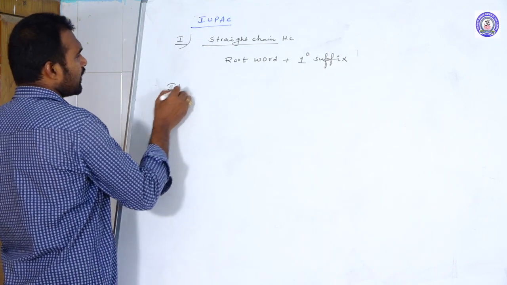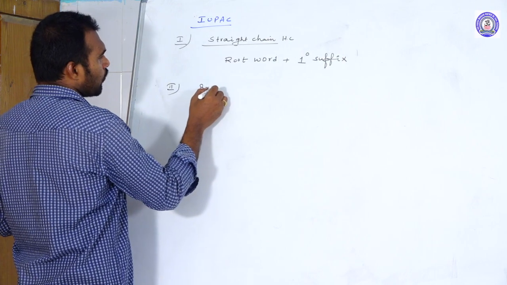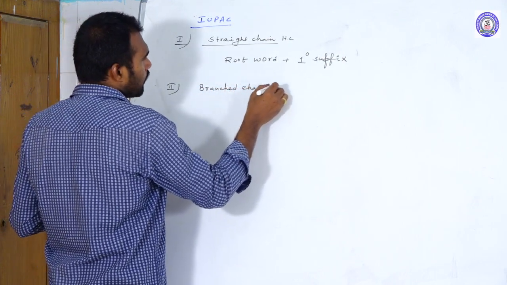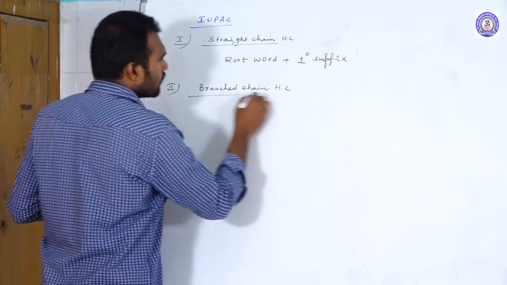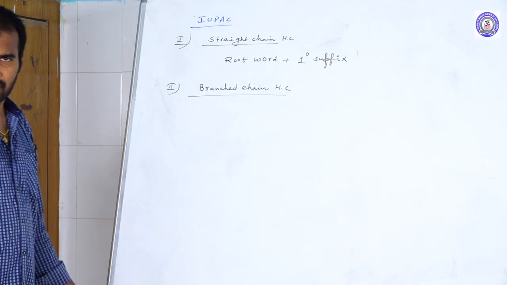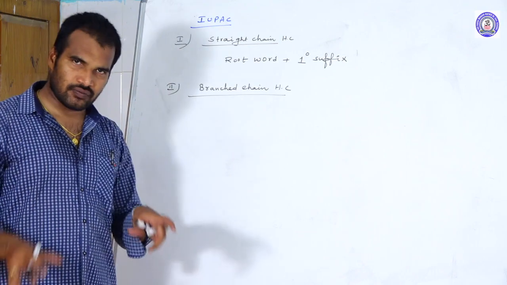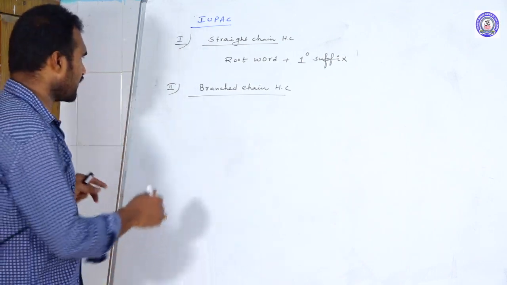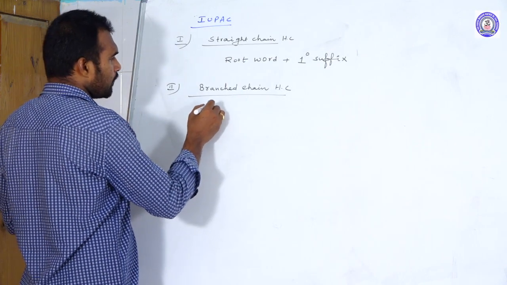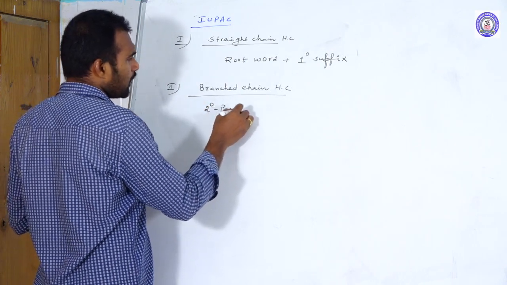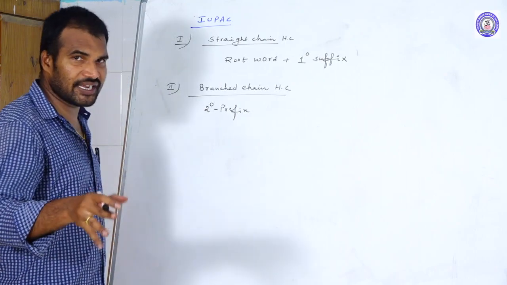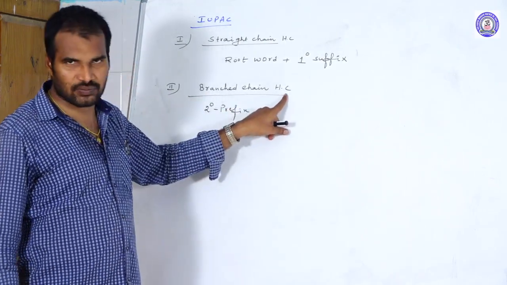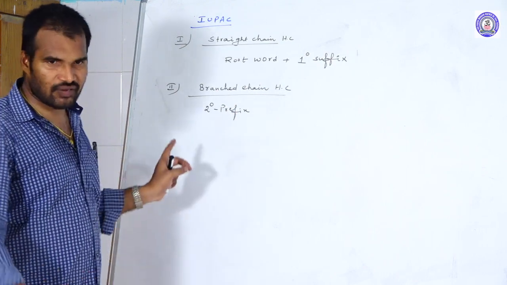The second category is branched chain hydrocarbons. Here there are some branches. If there are branches or substituents, definitely there should be a prefix, a secondary prefix. Why not a primary prefix? Because the primary prefix indicates whether it is cyclic or open chain. We are discussing branched chain hydrocarbons, which is why there is no primary prefix.